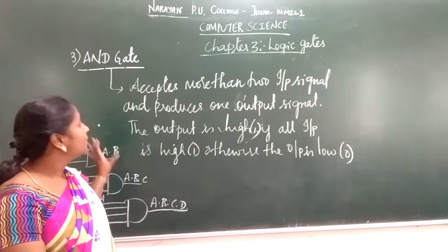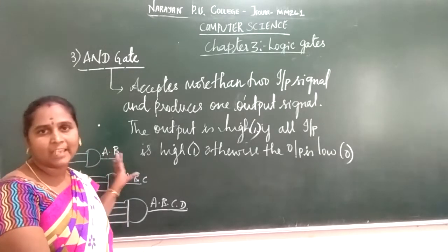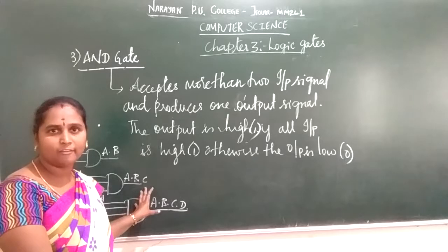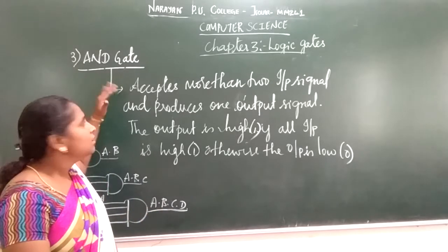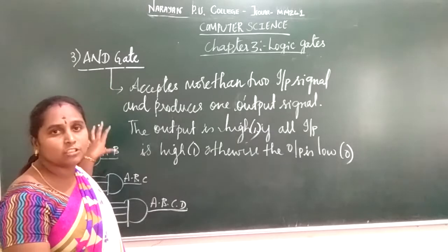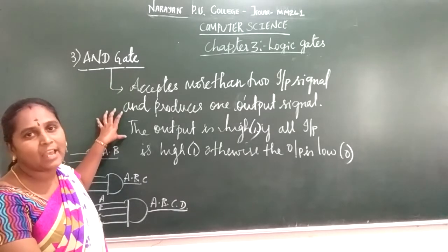If all the inputs are high, the output is high, otherwise it is going to have a low output. This is your AND gate operator. Next we are going to discuss the truth table used to represent this particular AND gate.